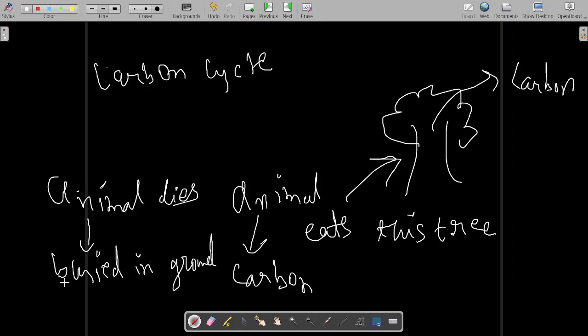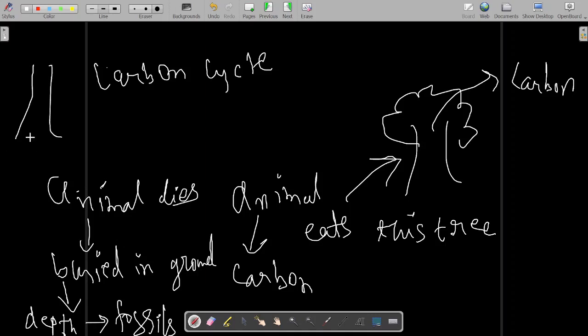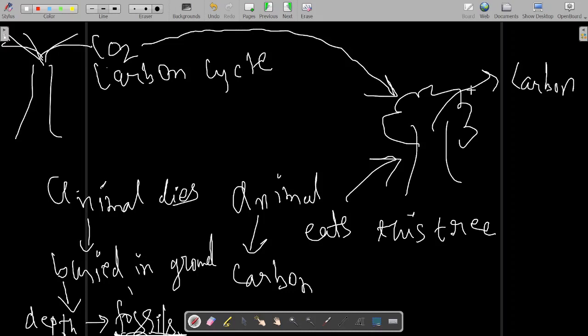After it gets buried in the ground and reaches a certain depth, because of the heat of the earth, it gets converted to fossils. Then this fossil carbon is released in the form of CO2 from the earth's volcanoes. That CO2 goes again into the tree, because the tree takes CO2 for photosynthesis. Then again the animal will eat. So this cycle continues.